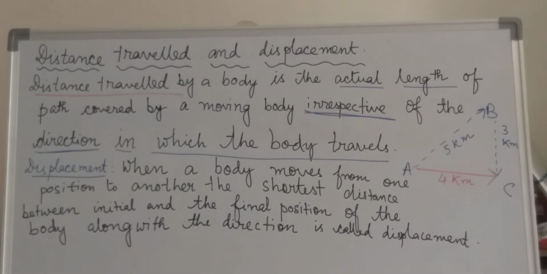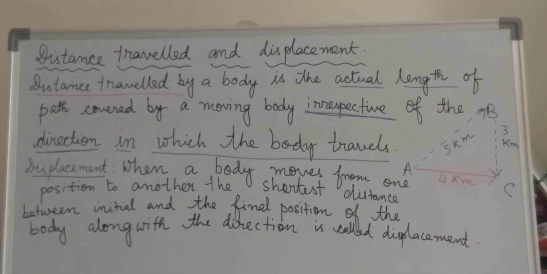A man starts his journey from point A, reaches point B, then again he goes to point C. From A to B is 5 km, B to C is 3 km, and by applying Pythagoras theorem we can calculate the distance between A and C, which is 4 km.